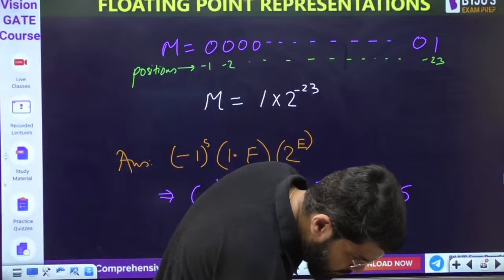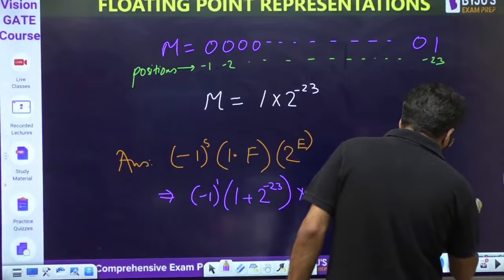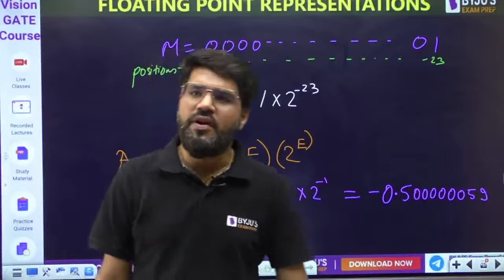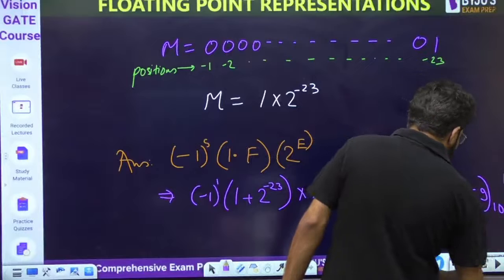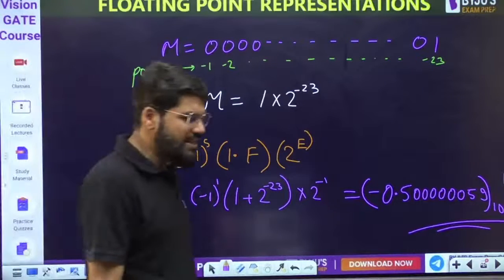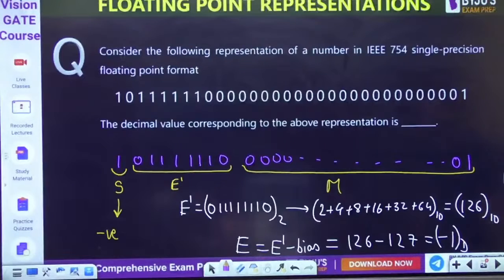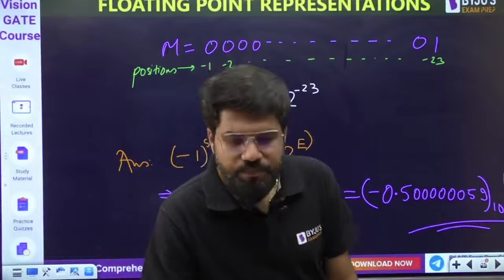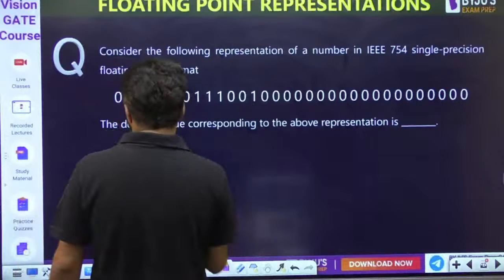0.50000059. That is the final decimal number. That is what is given to you as the final decimal number. Done. Any doubts, please keep asking me. Done. Next question.